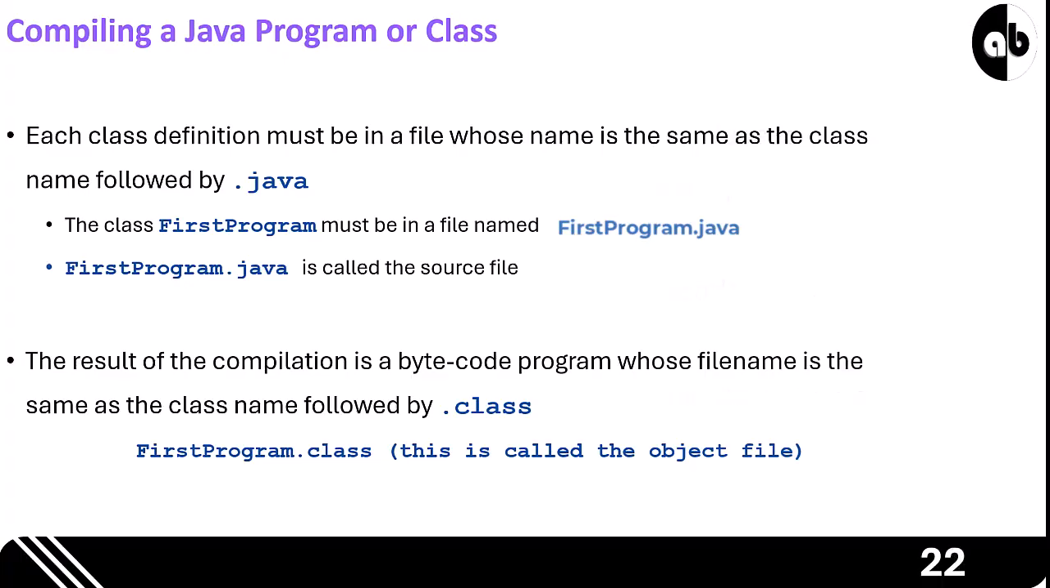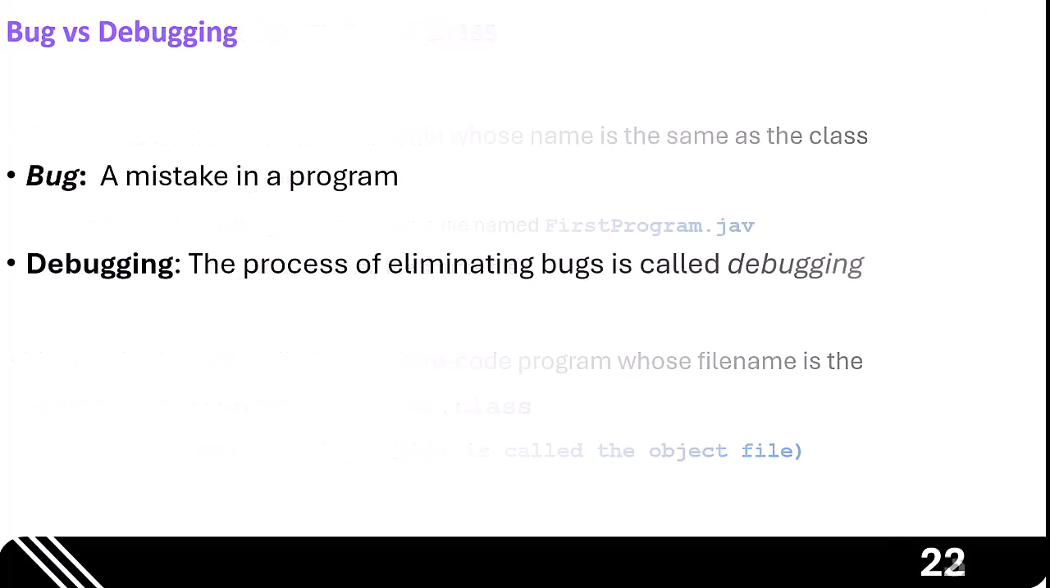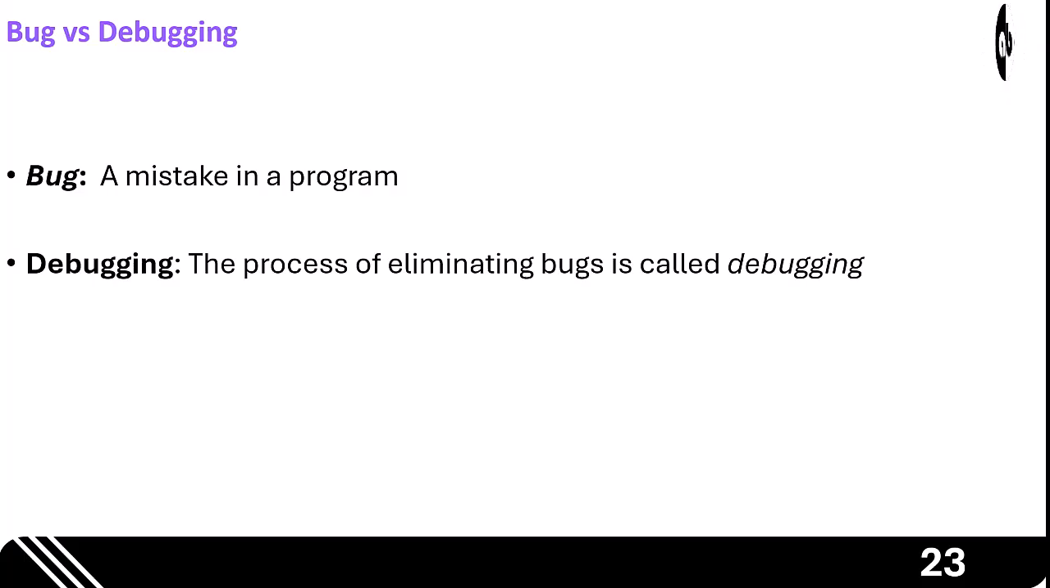Source versus object files. Remember the naming convention. Firstprogram.java is your source file. Once compiled, it becomes firstprogram.class, which is your object file ready for the JVM. Bug versus debugging. In programming, a mistake is called a bug. The process of hunting down and eliminating these mistakes is known as debugging.